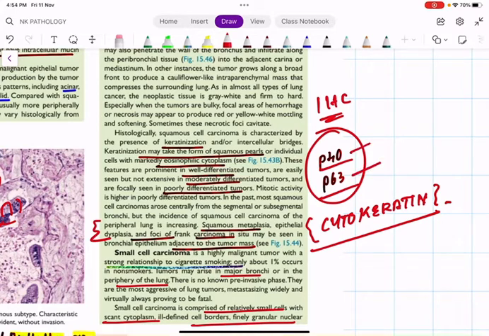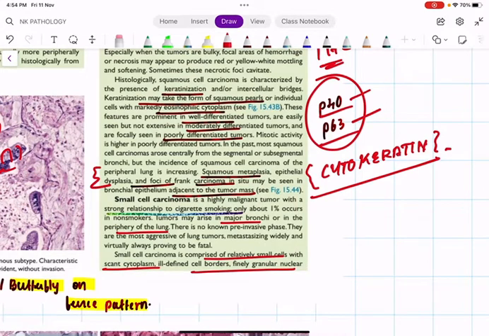Coming to small cell carcinoma, even though it is small cell, it has the strongest relationship with cigarette smoking. Only 1% is seen in non-smokers. It mainly affects the major bronchi and the lung periphery. It is the most aggressive of all lung tumors, like a fatal lung tumor. The patient has all the complications and usually the prognosis is very poor. The life expectancy of the patient won't last beyond weeks or months.